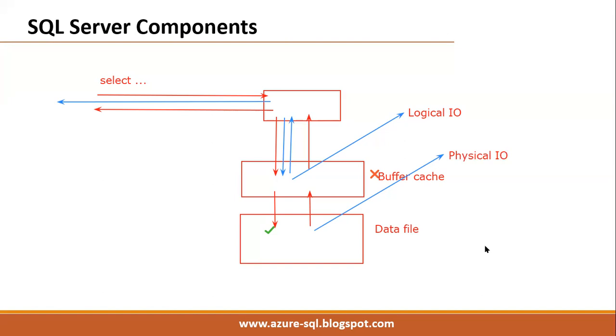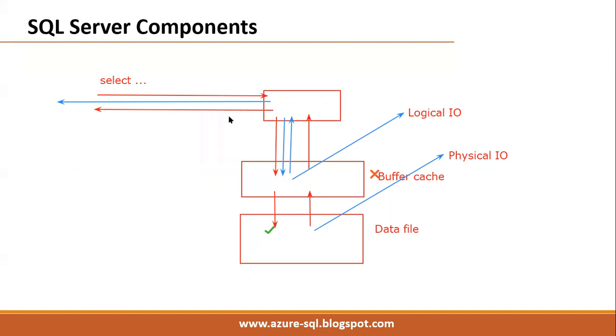After restarting SQL Server, whenever the user tries to select the data, the first time, physical IO happens or logical IO? Yes, physical IO. Why? Because the first time there is no data in the buffer. The buffer is erased. That's why it goes to the data file, picks the data and stores it in the buffer.